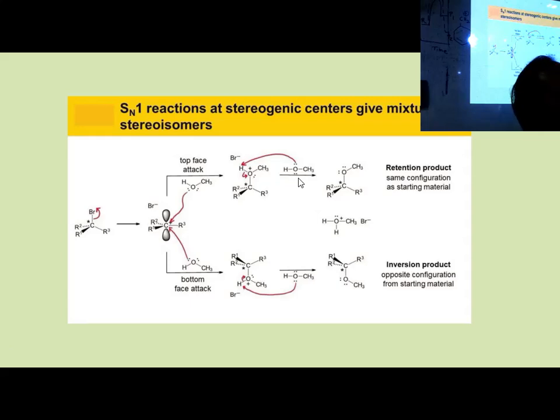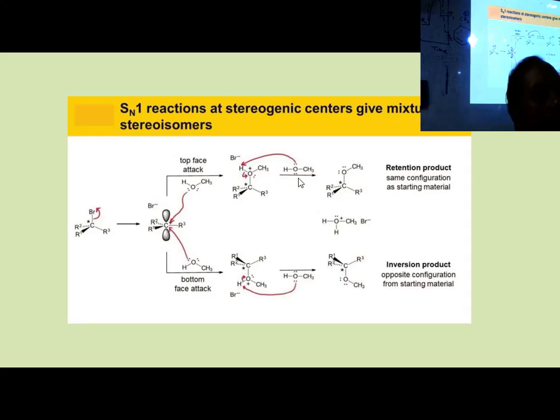This mixture is called racemic mixture, which is optically inactive.